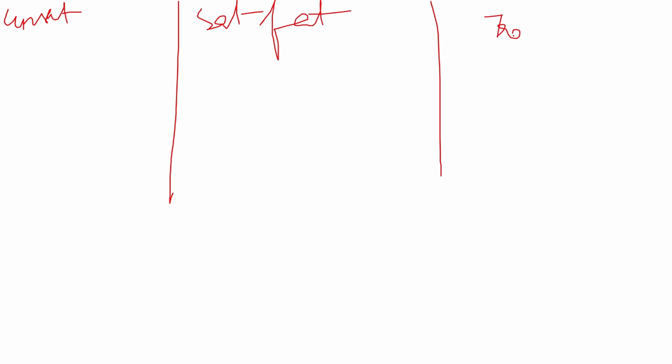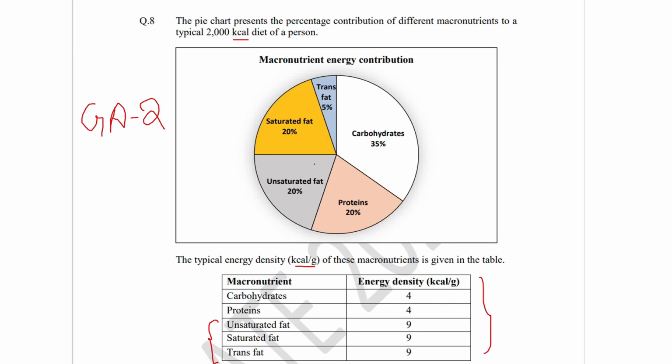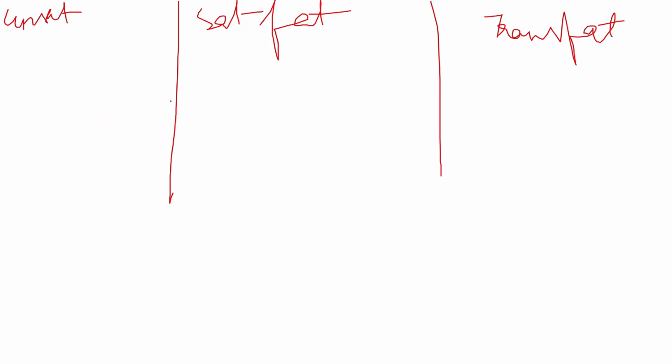Let me draw three columns. This is for unsaturated fat, this is for saturated fat, and this is for trans fat. They have given unsaturated as 20%, saturated 20% and trans fat 5%.